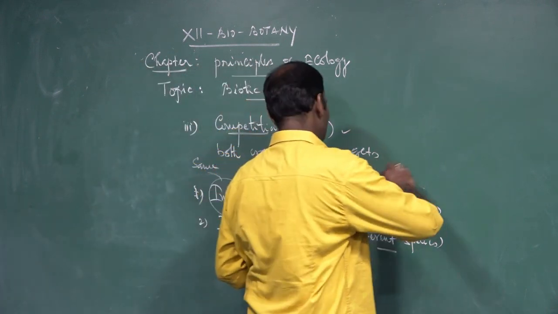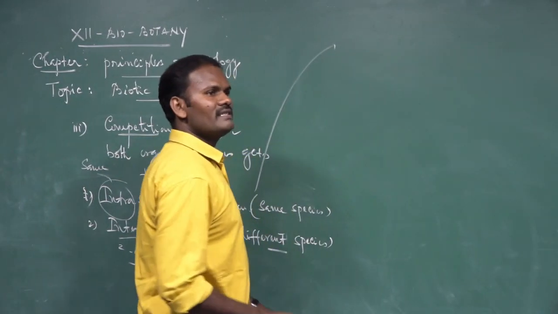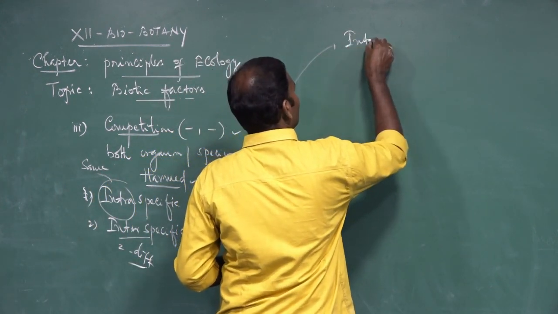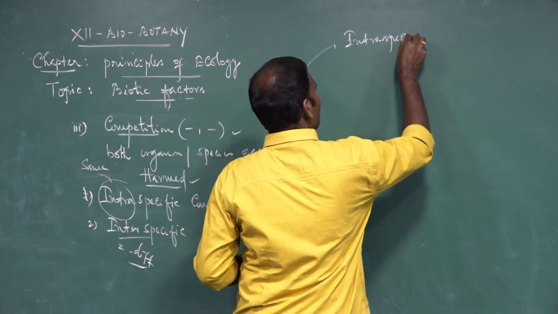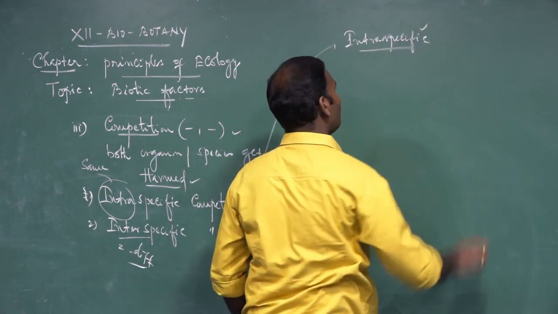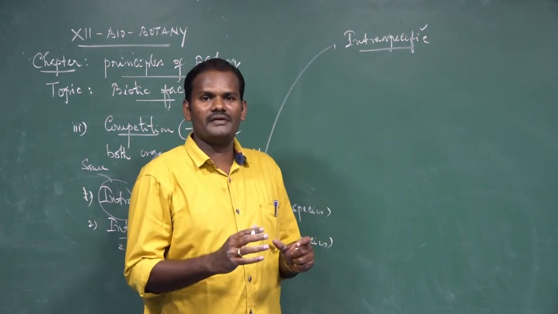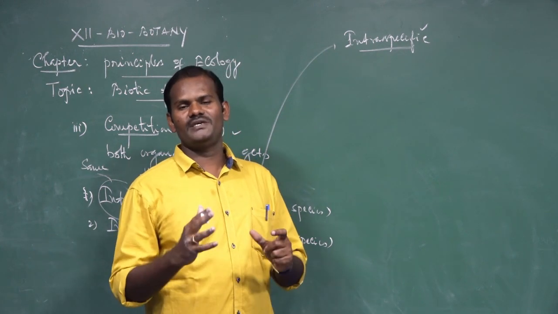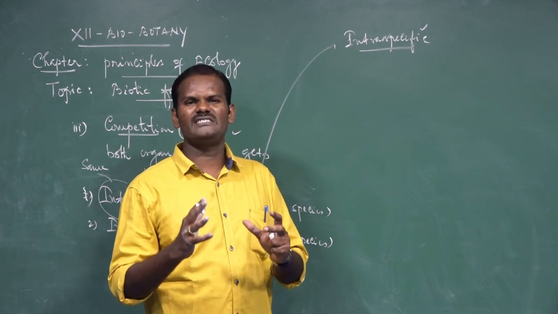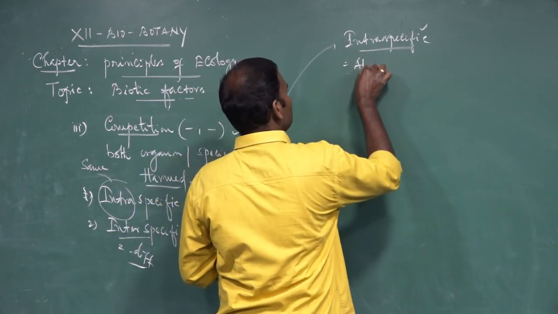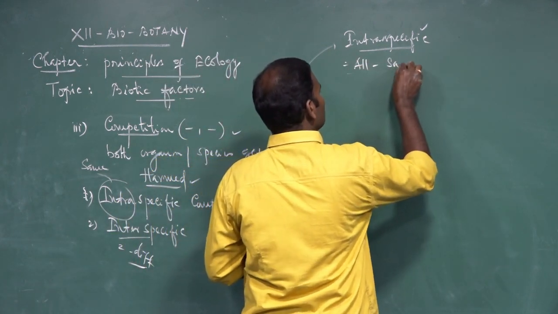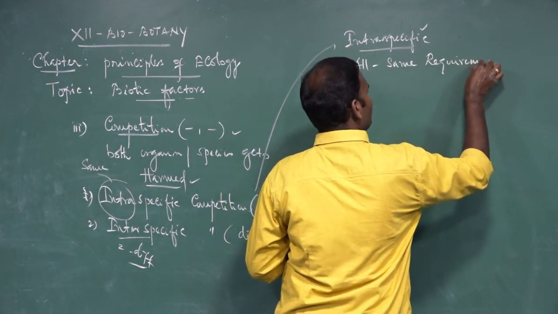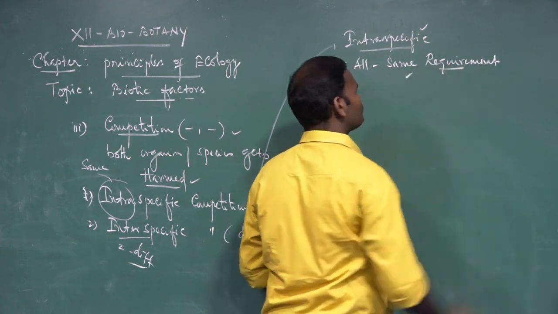In intraspecific competition, the competitions are severe. Why is the competition severe among individuals of the same species? Because all the members of the species have the same requirements or needs.